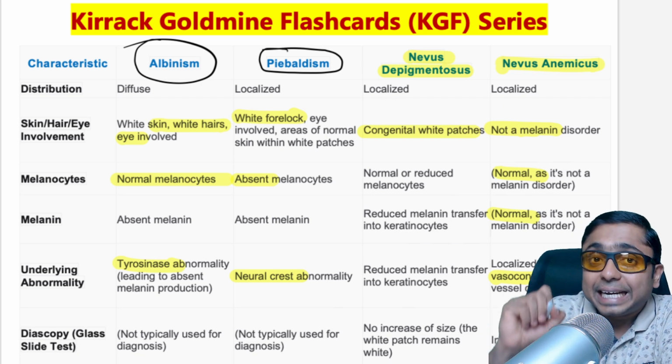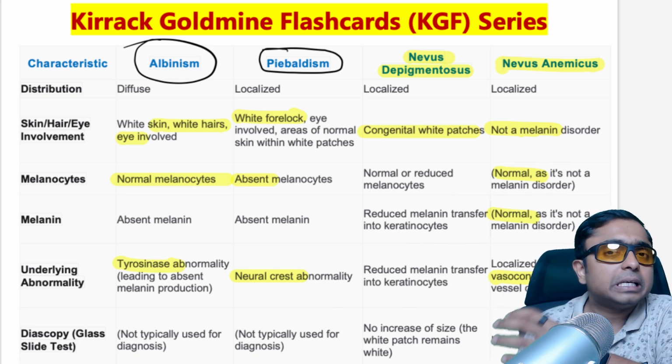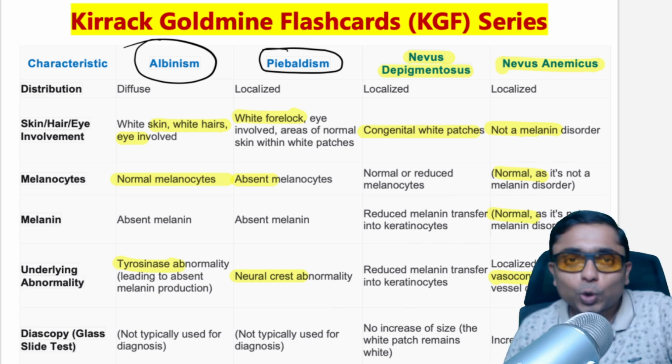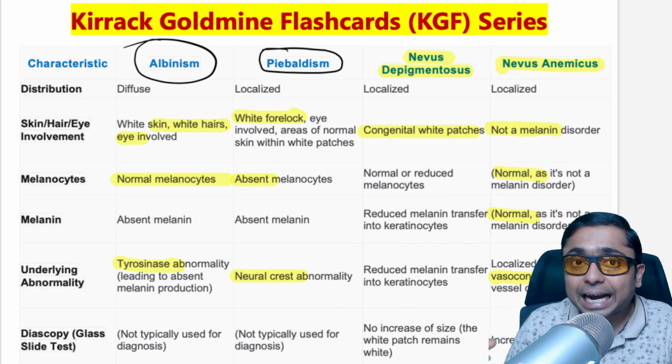In nevus depigmentosus, there is going to be a basic problem in giving the melanin pigment to the surrounding keratinocytes.